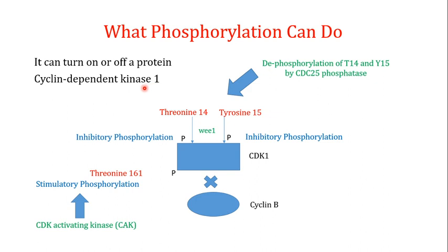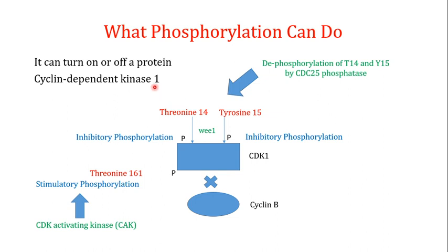I've chosen this cyclin dependent kinase 1 as an example because this is one of the proteins where both of the phosphorylations are there. There are phosphorylations at different positions which make this protein inactive, and there are positions in this particular cyclin dependent kinase 1 which make it active. So let us discuss this in detail.